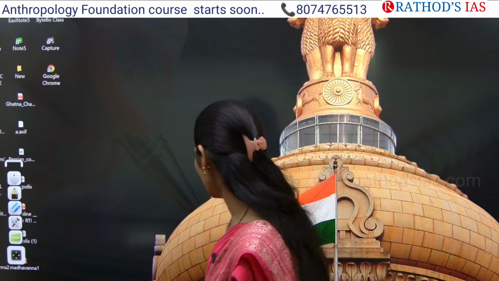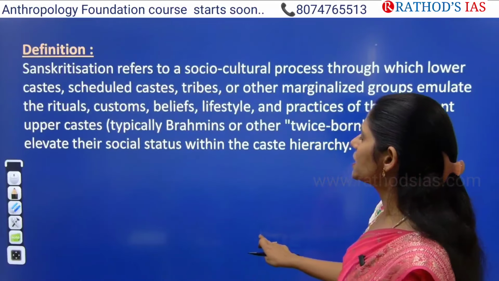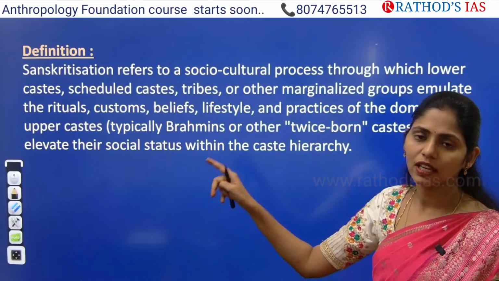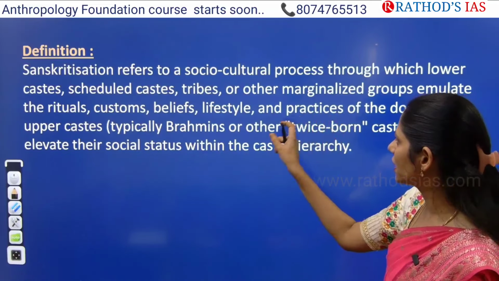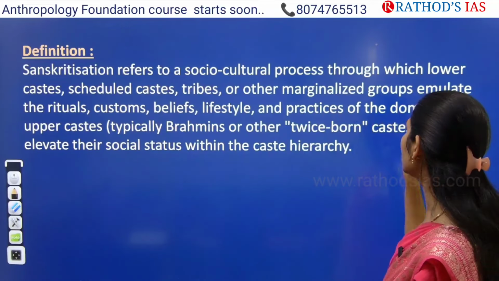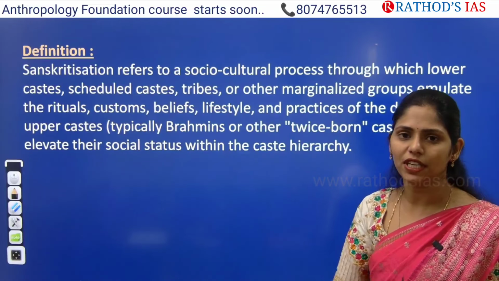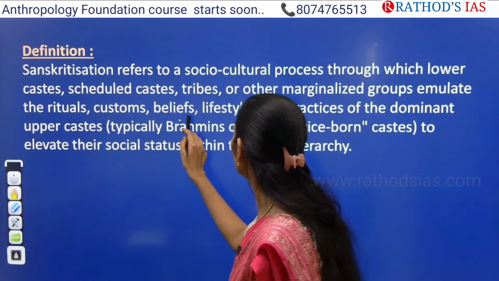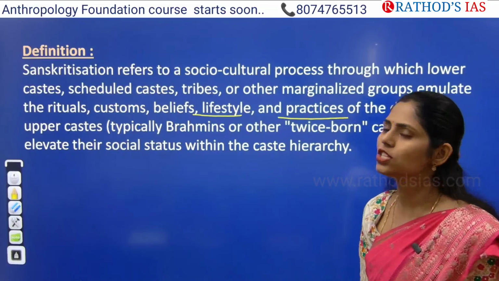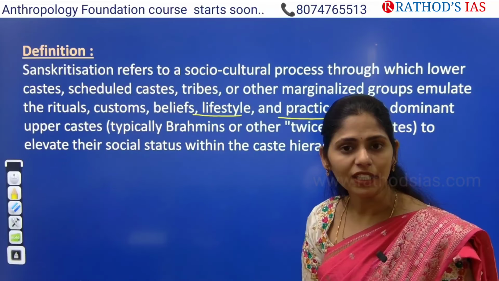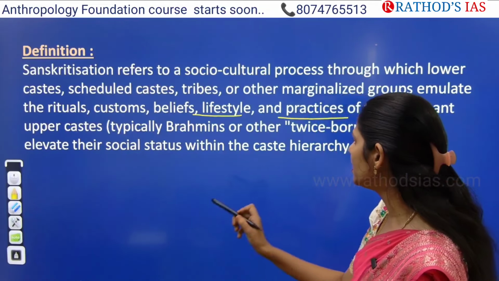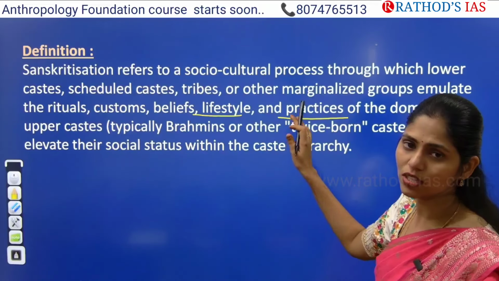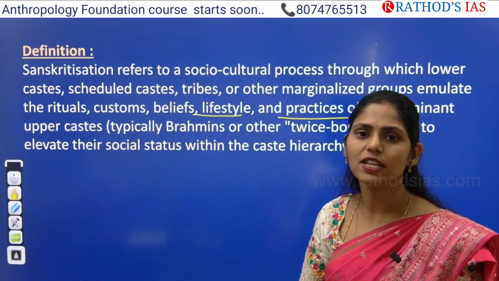Let us see the definition, guys. Sanskritisation refers to a socio-cultural process through which lower castes, especially scheduled castes and scheduled tribes and other marginalized groups, imitate the rituals, customs, beliefs, lifestyle and practices of the dominant upper caste, and later claim upper caste status. This entire phenomenon, related to society and culture, is called Sanskritisation.